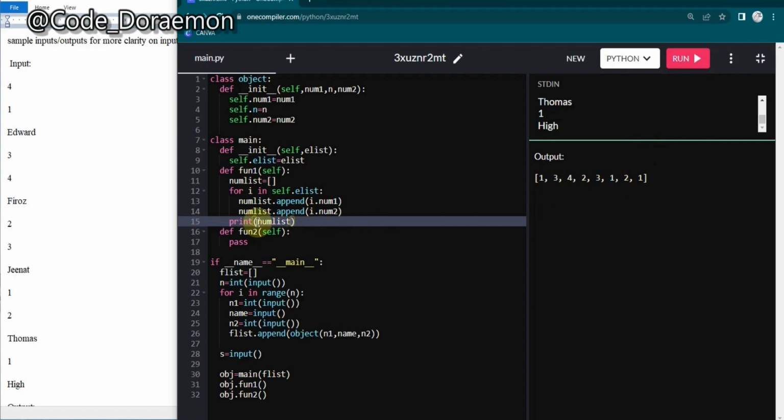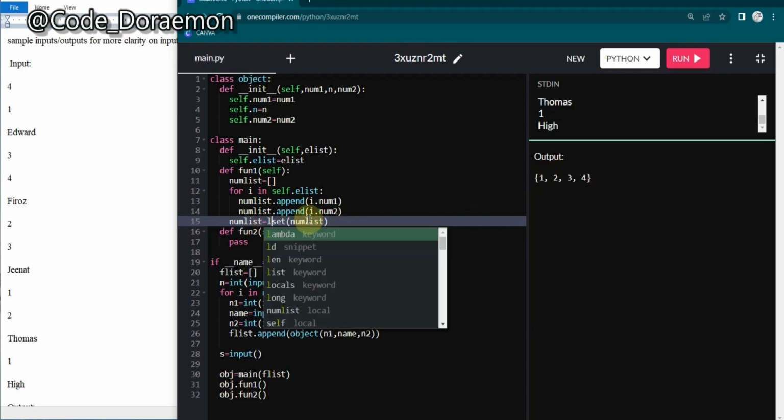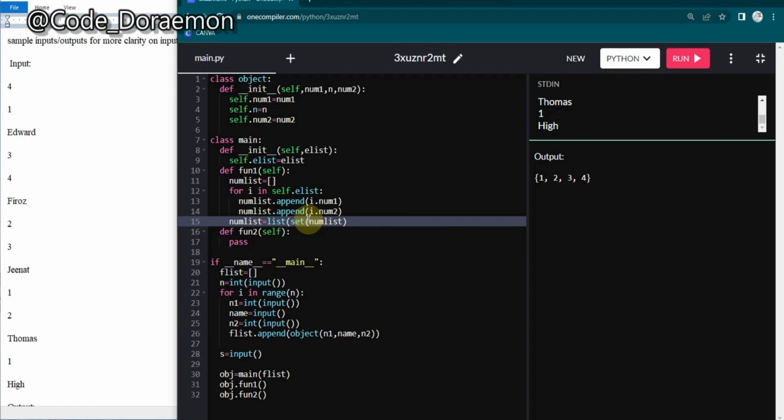Now we have to get only the unique numbers. How you can do that is you can put it into a set. If you guys don't know, a set is used to get only the unique numbers. As you can see, it has got the unique numbers, and again we're going to put it as numList is equal to set of numList. The set is usually represented by curly braces. So if you want to iterate through it, you have to again change it into a list.